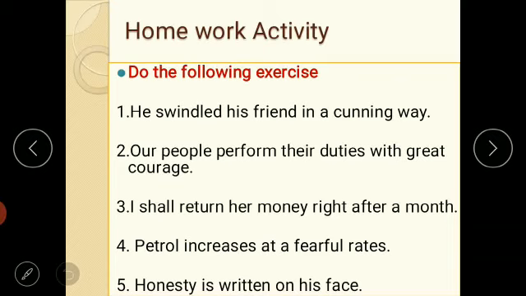These are the only 5 sentences. What you are supposed to do? You are supposed to identify the adverb phrase here. You will underline the adverb phrase. This activity you are going to do in your neat register. Okay students, I hope you have understood the topic and there is no query left.